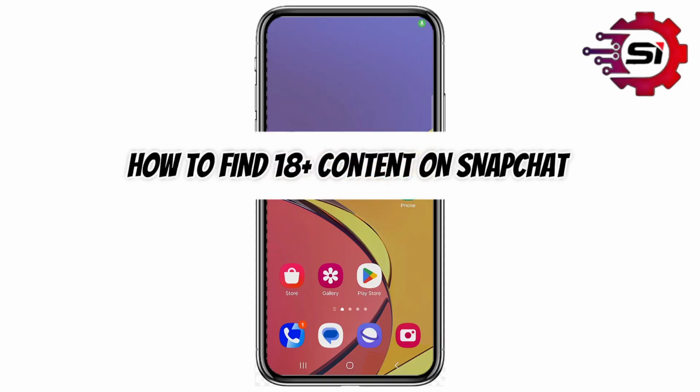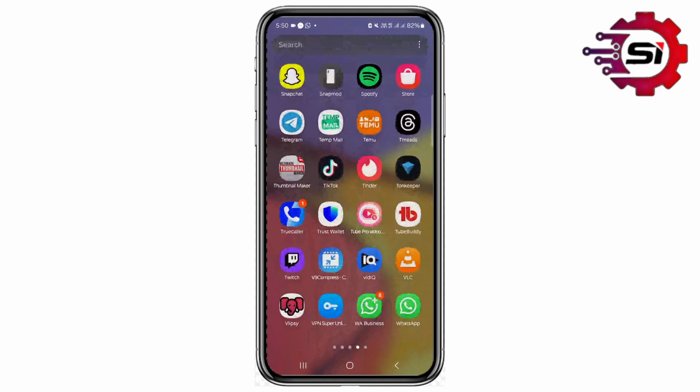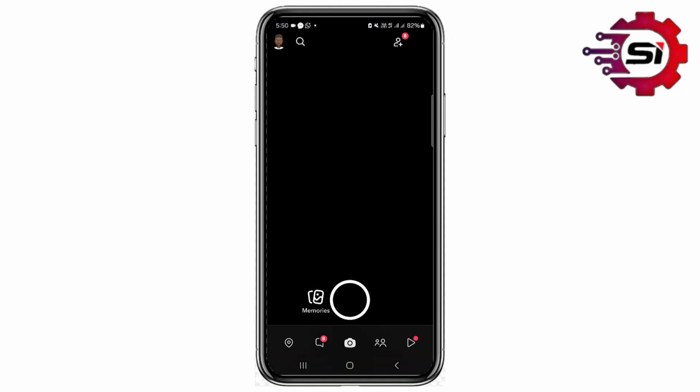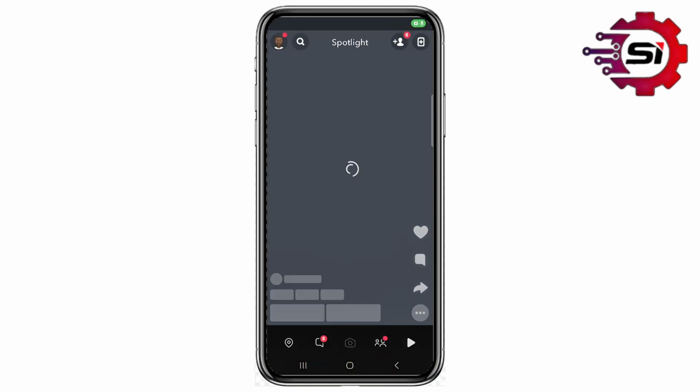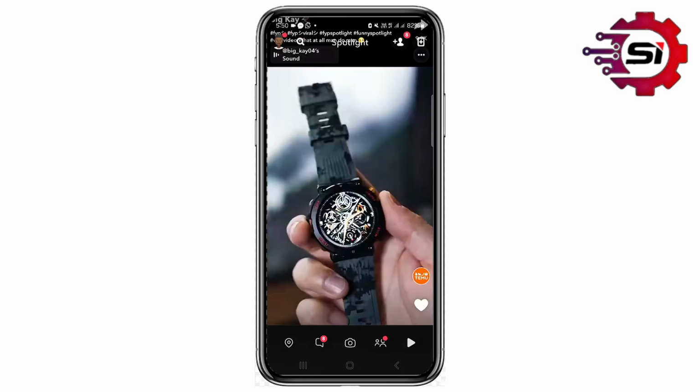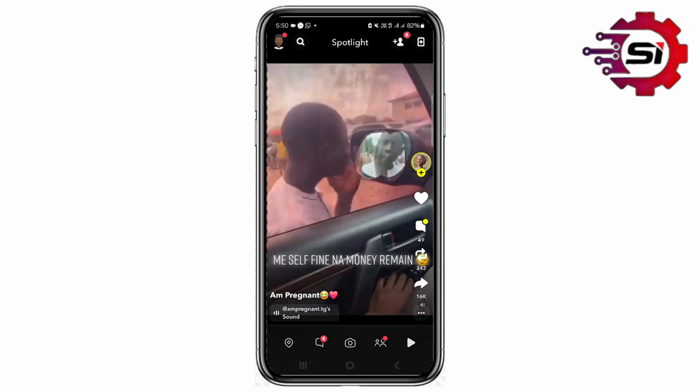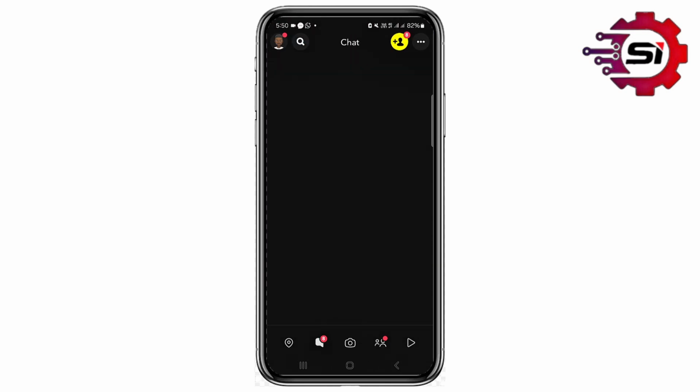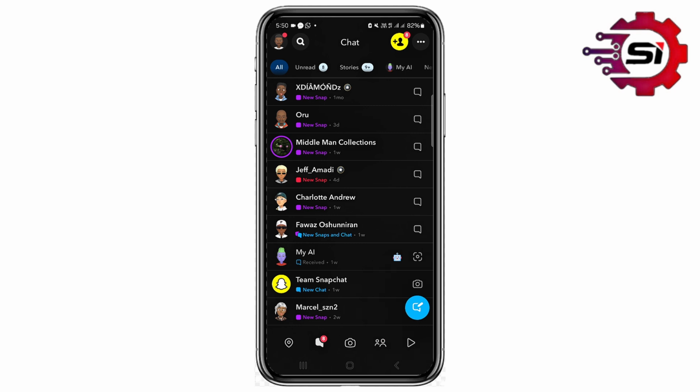So if you want to find 18 plus content on your Snapchat, I'm going to show you how to do that. So you need to go to your Snapchat accounts. If you are watching the Spotlight on your Snapchat, you won't be able to find any 18 plus content on your Snapchat. So in order for you to actually see the 18 plus content on your Snapchat, you need,